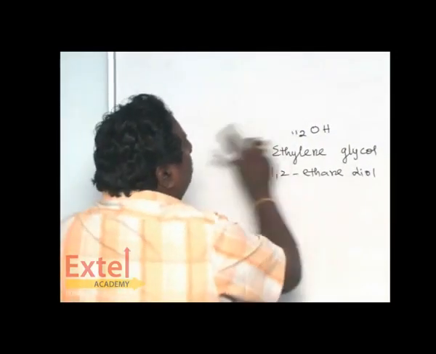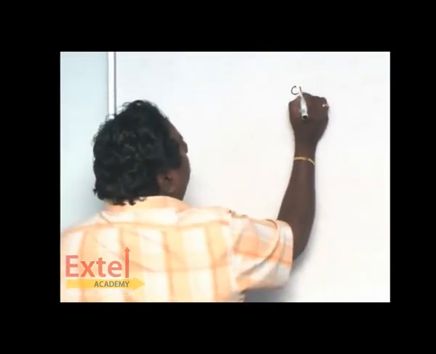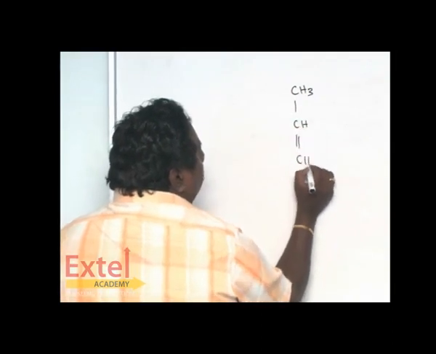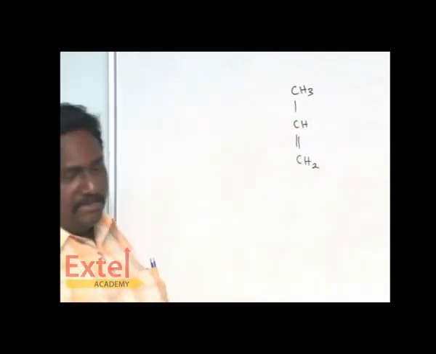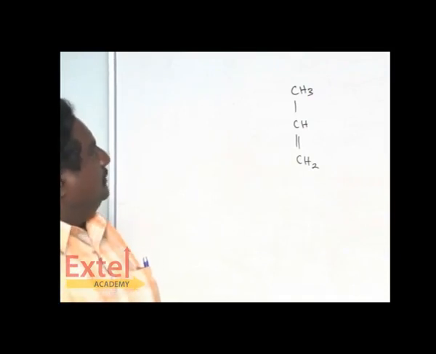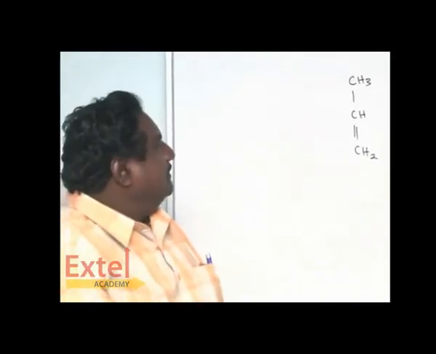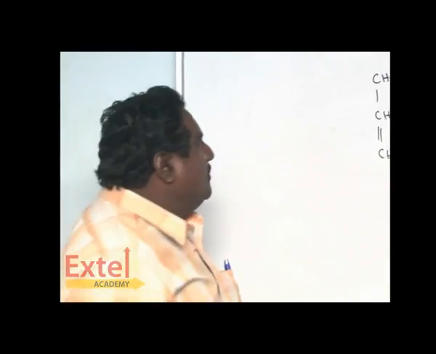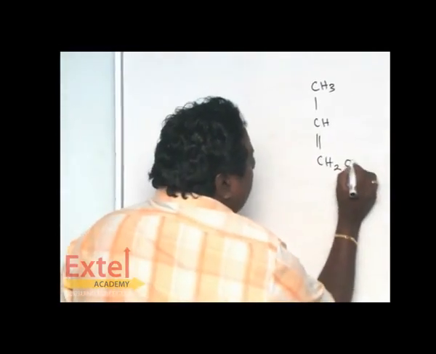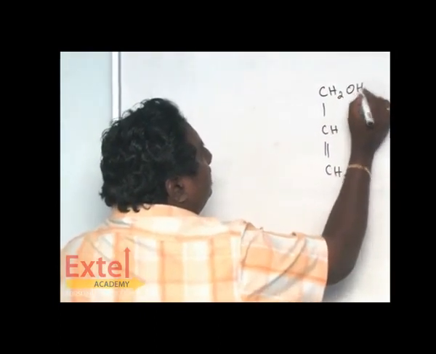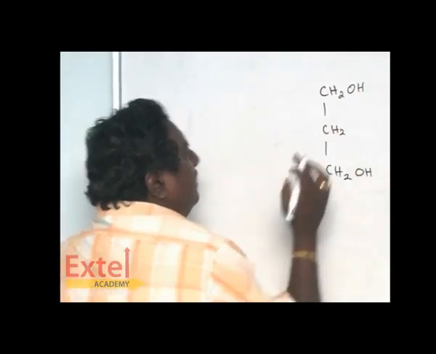Suppose, let's see this one. It is propylene. Suppose one OH attacks here, one hydrogen is replaced by OH, and the double bond becomes a single bond.